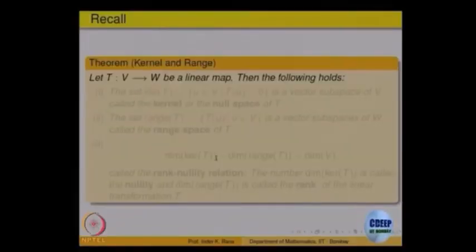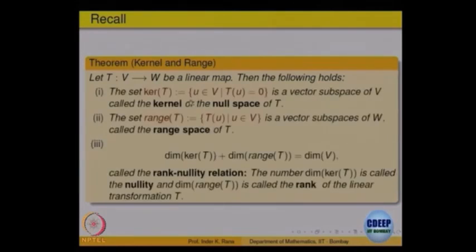Done last time. Given a linear transformation from a vector space V to W, we defined what is called the kernel of that linear transformation. That was all vectors in the domain whose image is the 0 vector. That is called the kernel or the null space of the linear transformation. Then we defined the range, which is the image set, T u, u belonging to the domain V. That is called the range space, and we showed that both of them are subspaces.